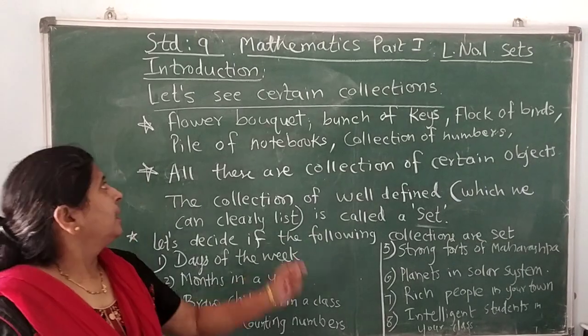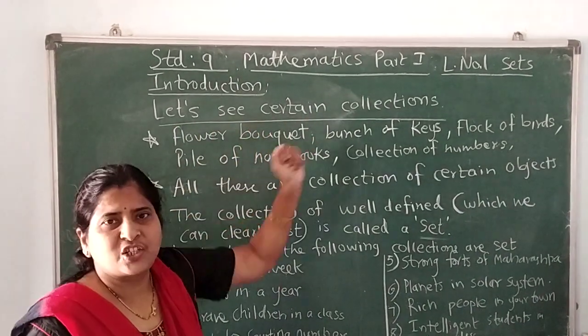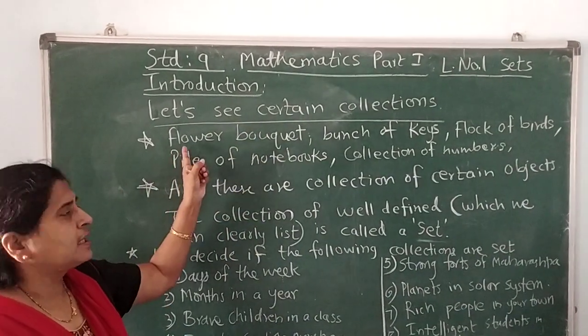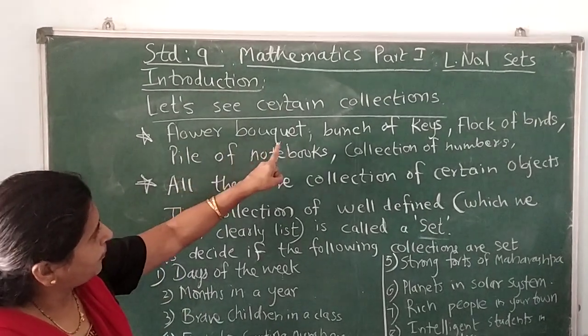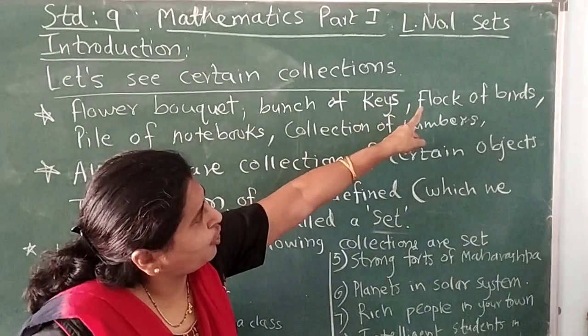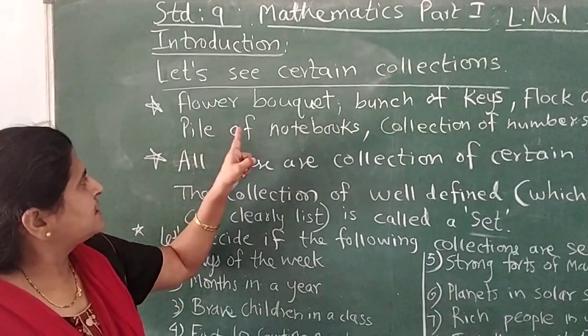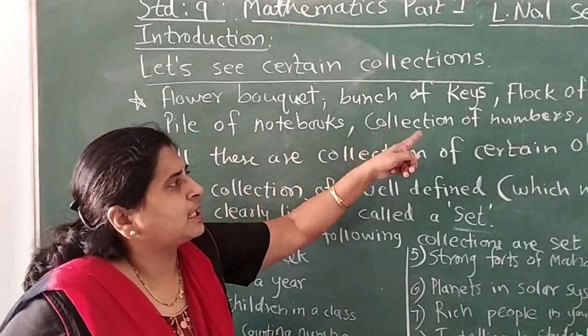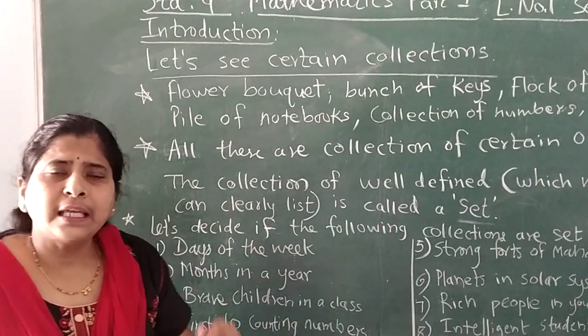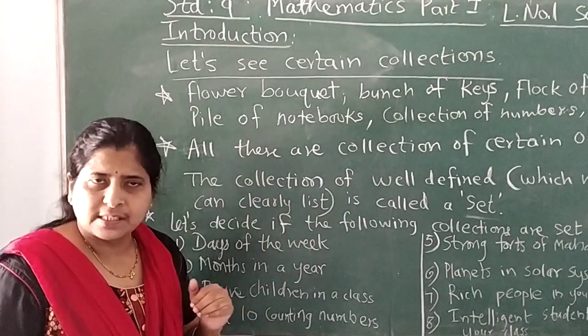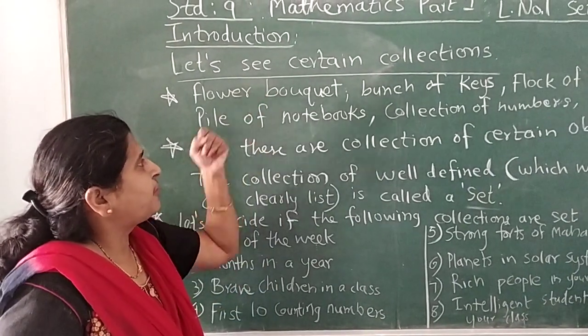Now let's see certain collections. I have written certain collections here on the board: flower bouquet, bunch of keys, flock of birds, pile of notebooks, collection of numbers. These are certain collections. Let's see what is the speciality of these collections. Let's take the flower bouquet.